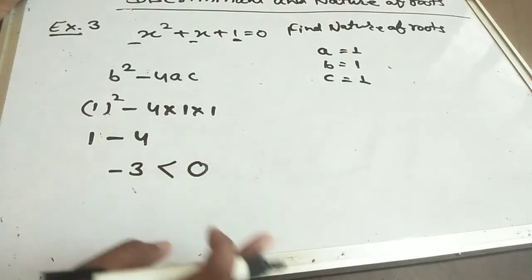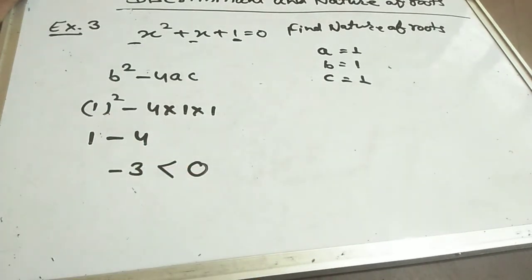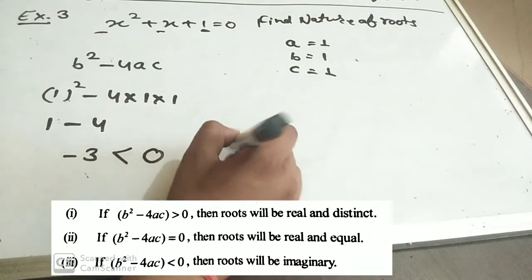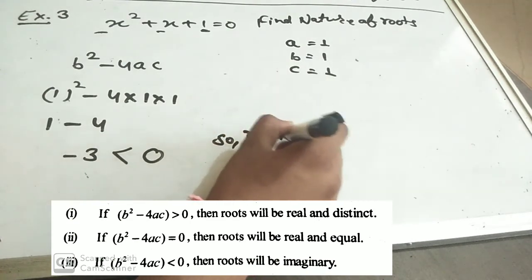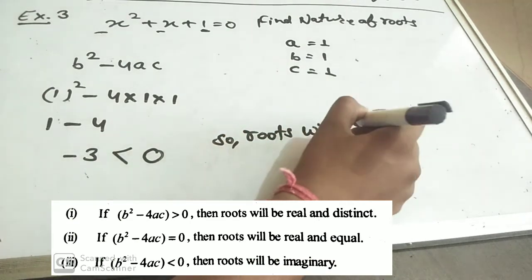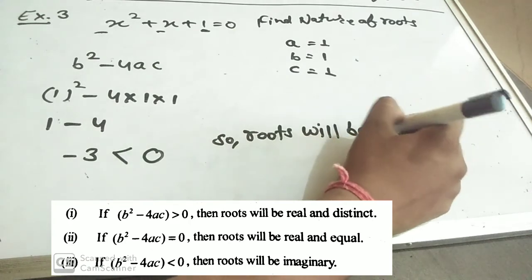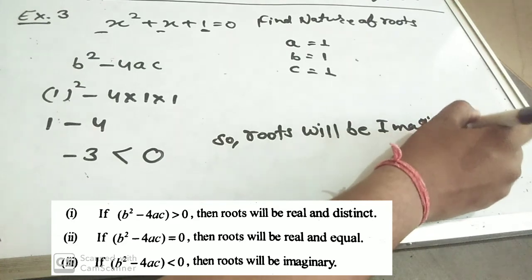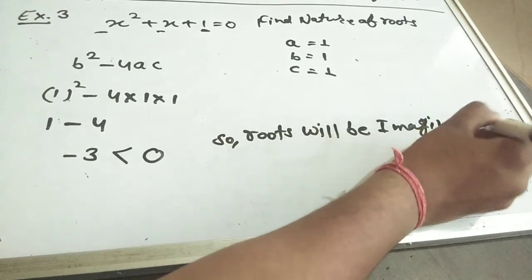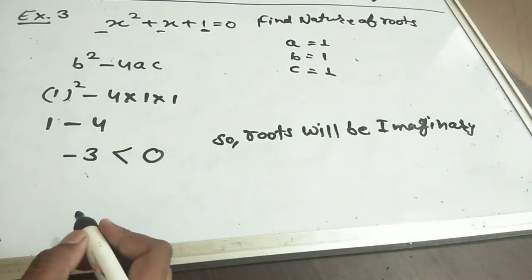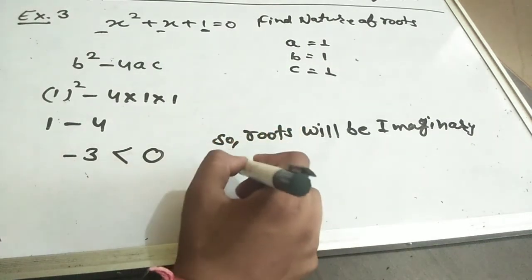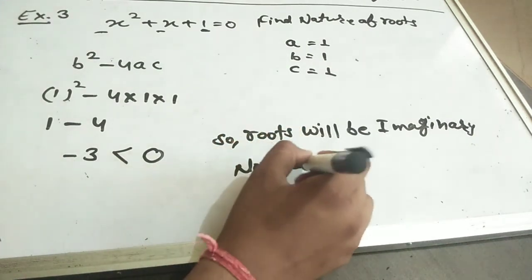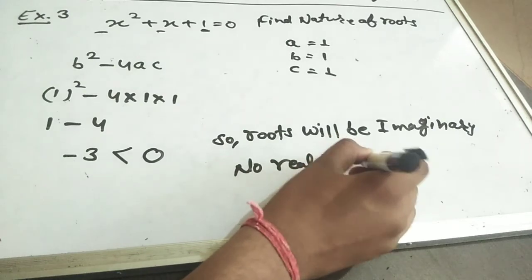So the nature of roots: roots will be imaginary. Okay. You can say that there are no real roots.